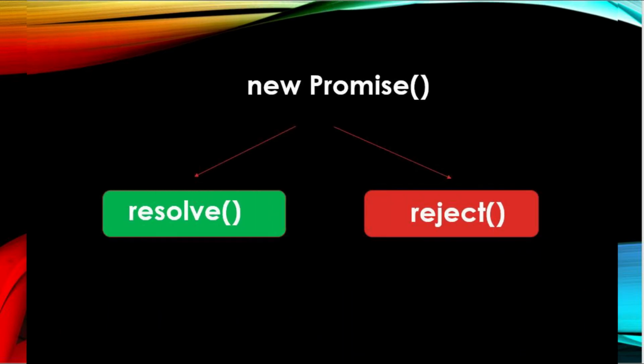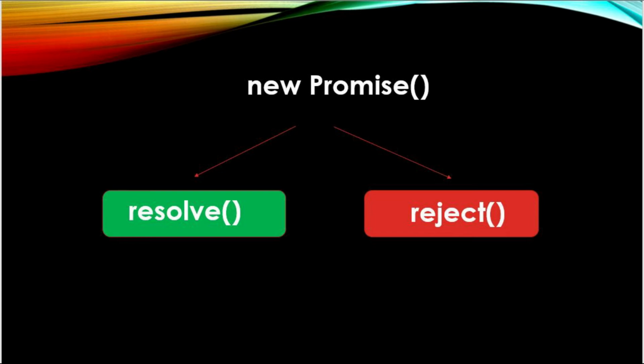A promise is created using the Promise constructor, which takes in a callback function with two parameters: resolve and reject. Resolve is a function that will be called when the async operation has been successfully completed. Reject is a function that will be called when the async operation fails or if some error occurs. Promises are used to handle asynchronous operations like server requests.